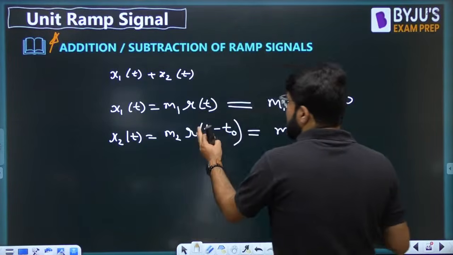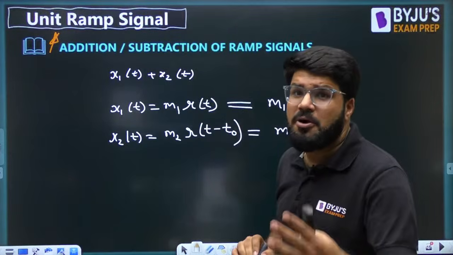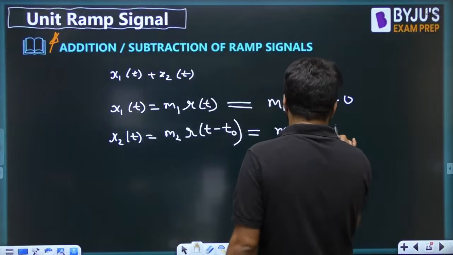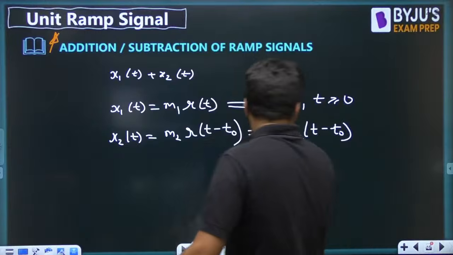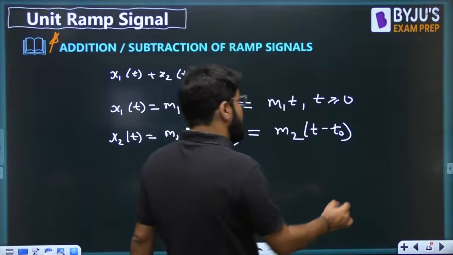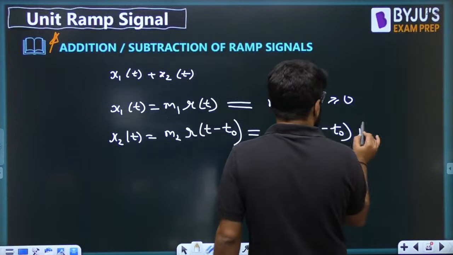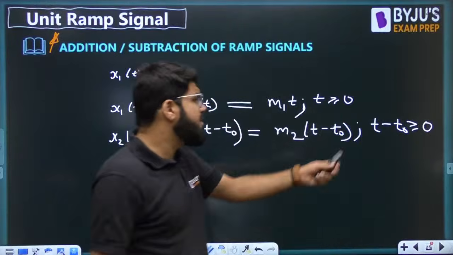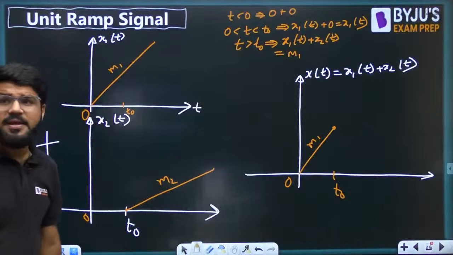Similarly, if r(t) is t, then r(t minus t naught) is t minus t naught, with t replaced by t minus t naught. This is valid when t minus t naught is greater than 0, that is, t greater than t naught.